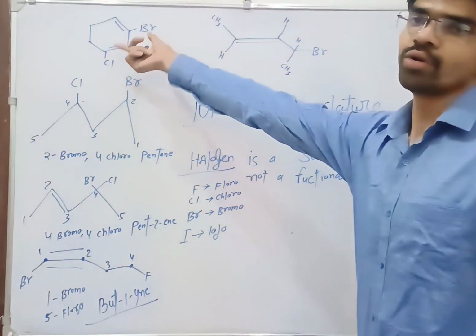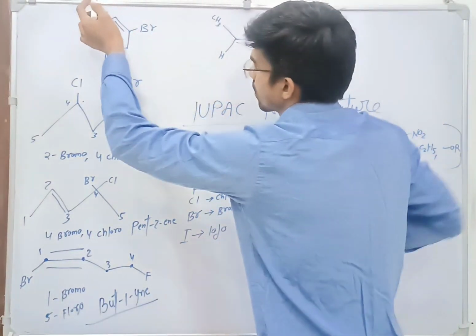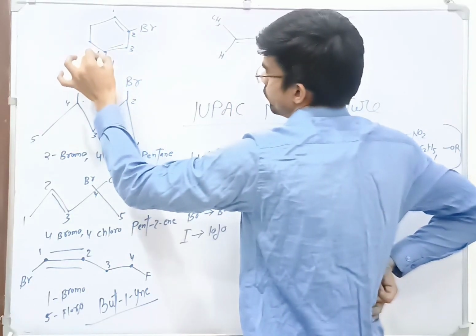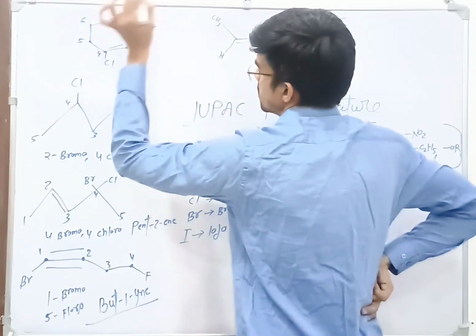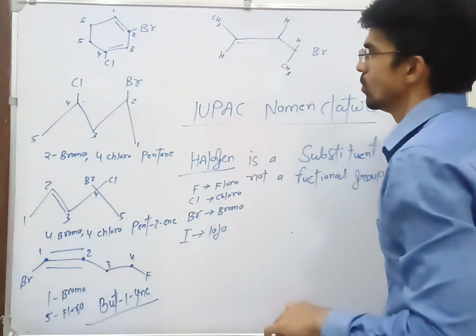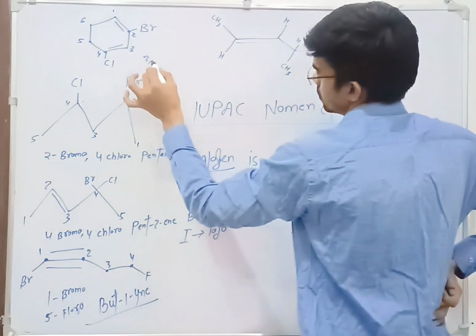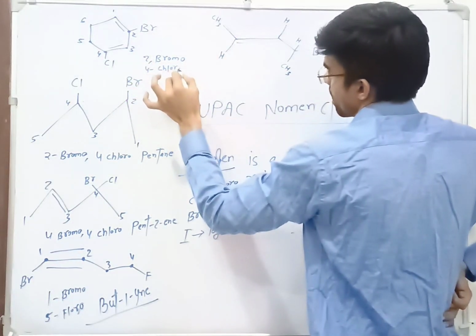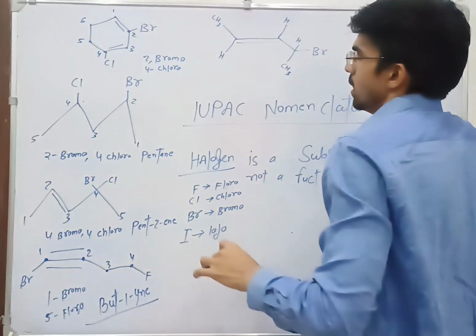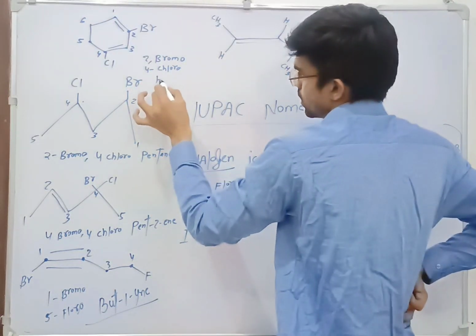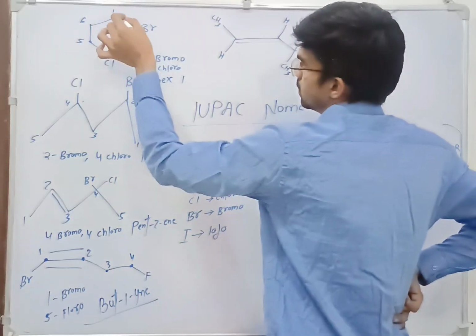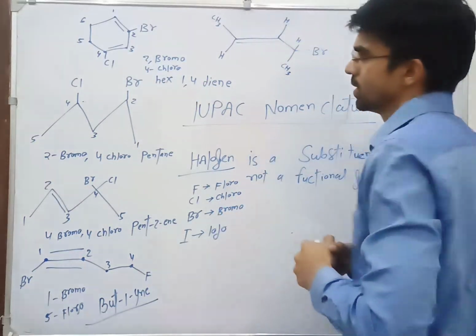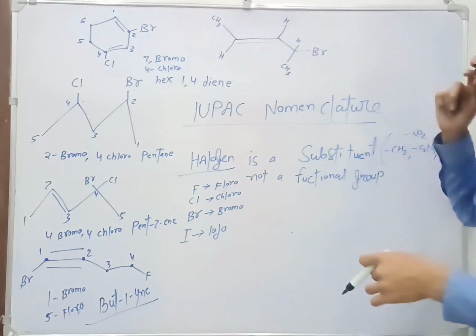Okay. Now name of this compound. What will be the name of this compound? We will start from here. 1, 2, 3, 4, 5, 6. Okay. 2 bromo, 4 chloro. 6 carbons are there, so you have to take hex. 1, 4, 1 comma 4, di.